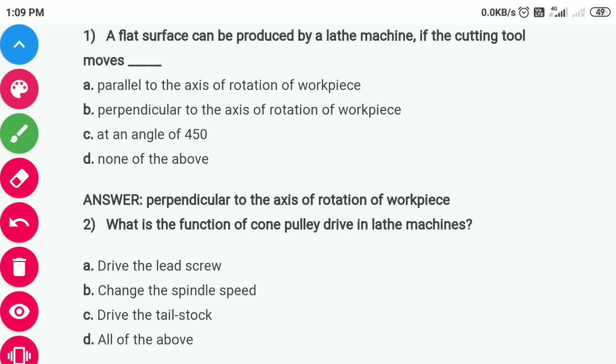तो शुरू करते हैं क्वेश्चन नंबर 1 से। क्वेश्चन नंबर 1 है, a flat surface can be produced by a lathe machine if the cutting tool moves. So, if the cutting tool moves perpendicular to the axis of rotation of the workpiece, then the flat surface can be produced.